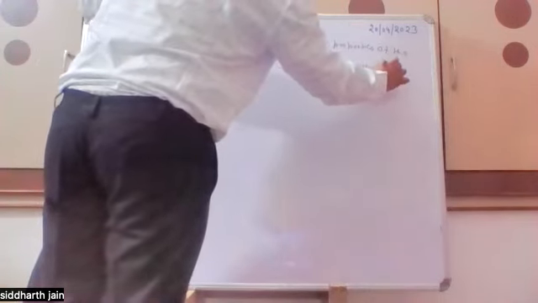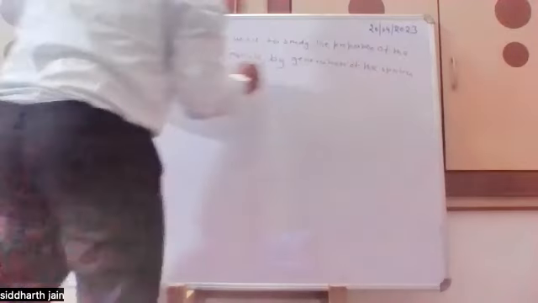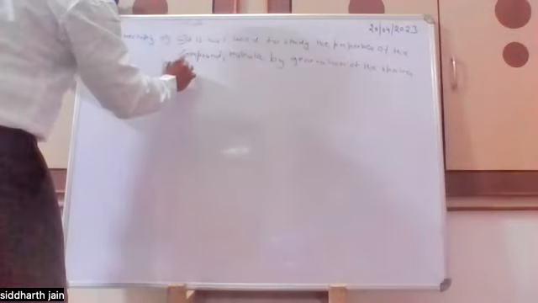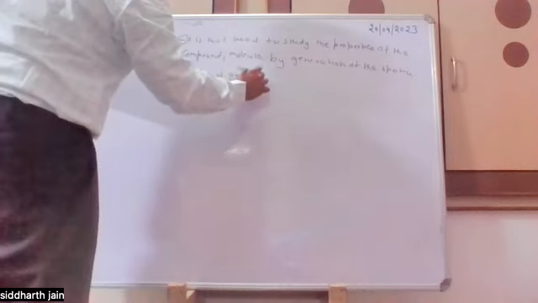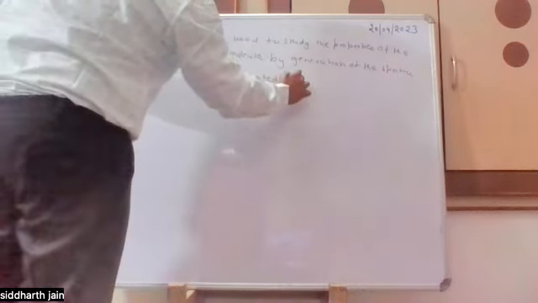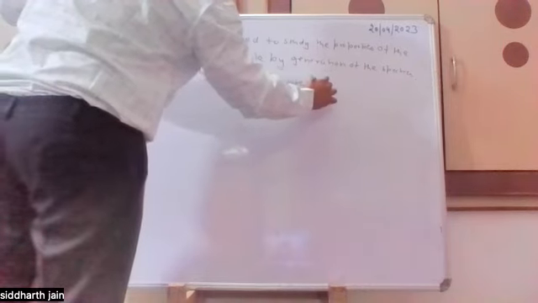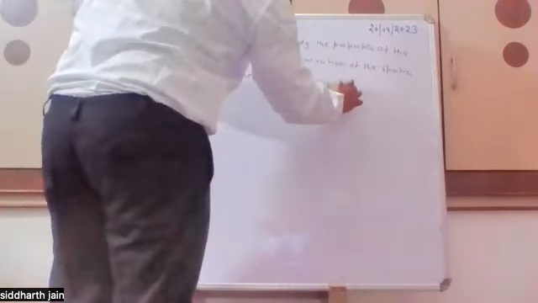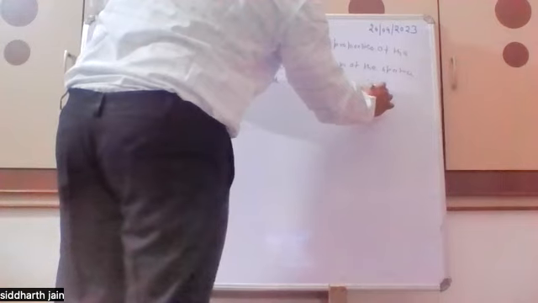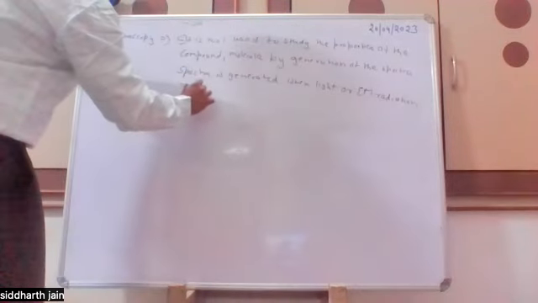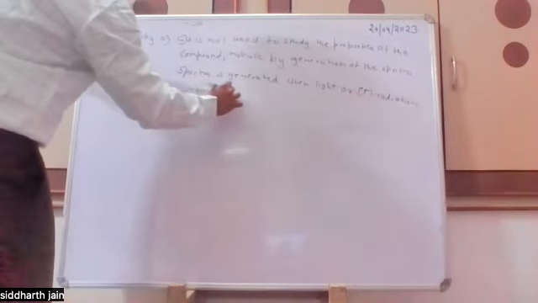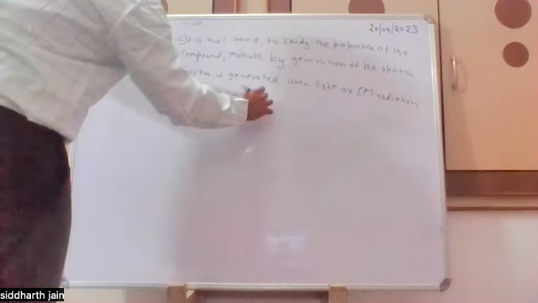And the spectra is generated when light or electromagnetic radiation interacts with the matter. Like this, we can define the spectrum.